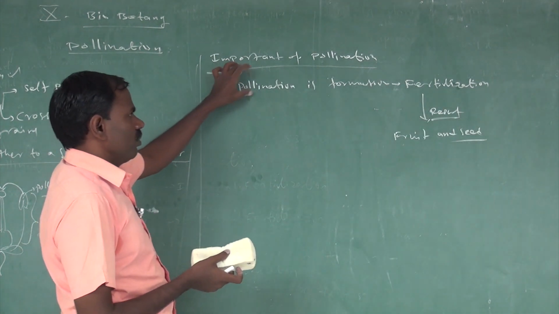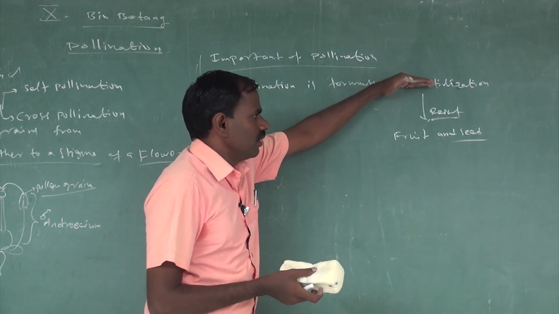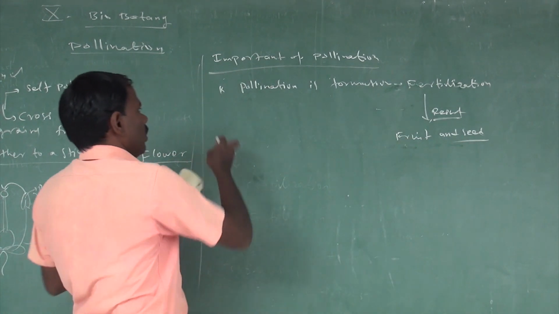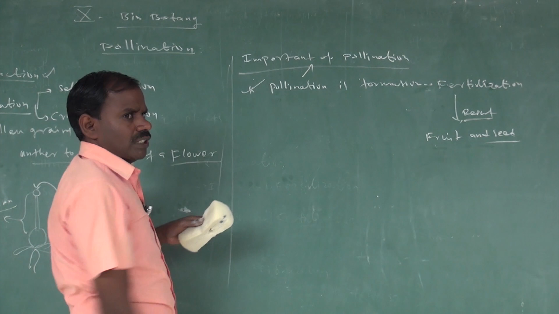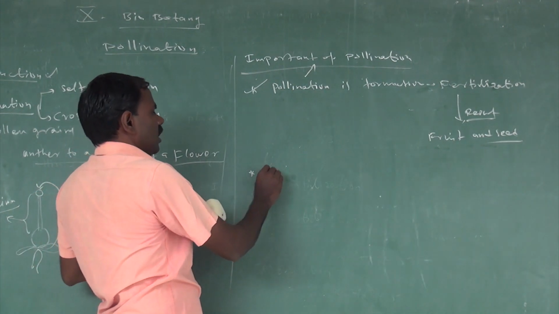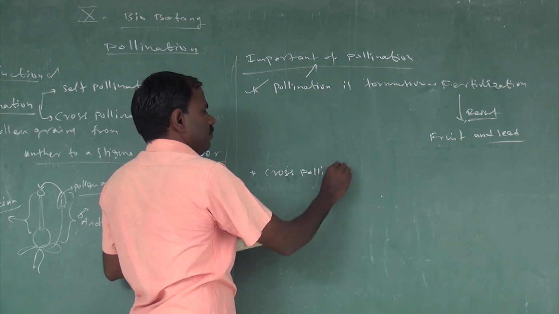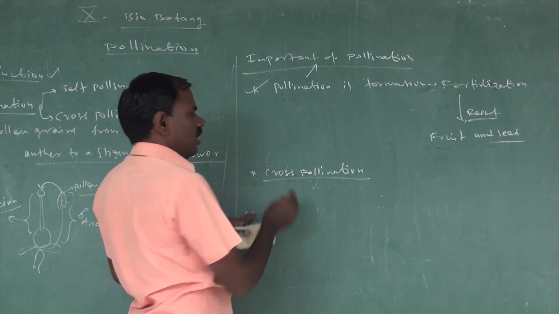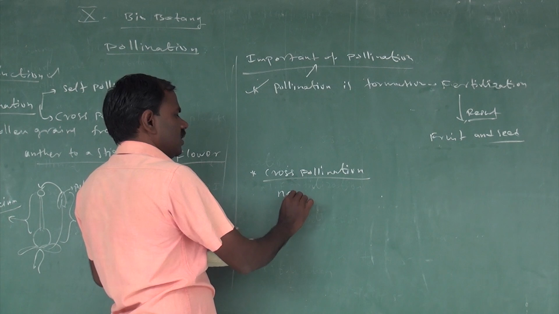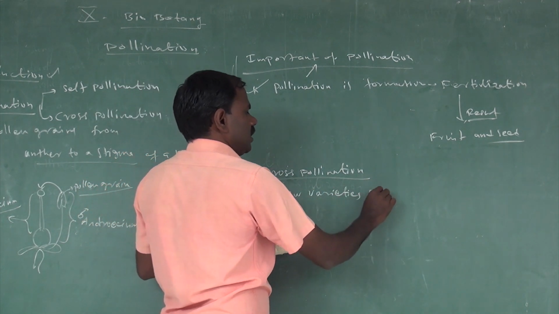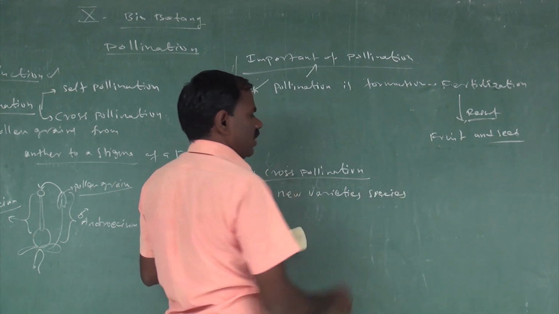This is very important in the pollination process. Next, cross pollination produces new varieties of species.